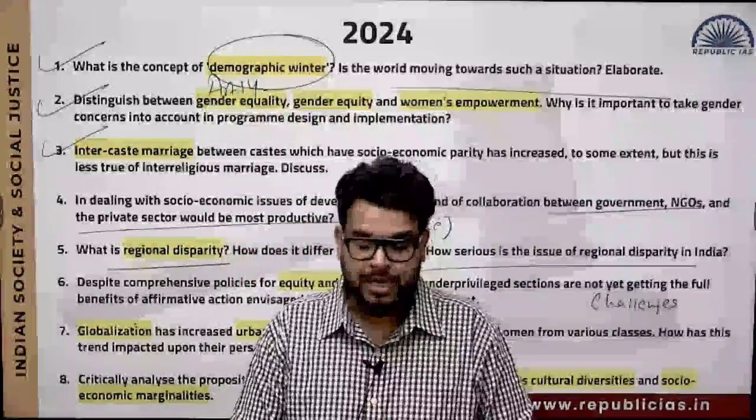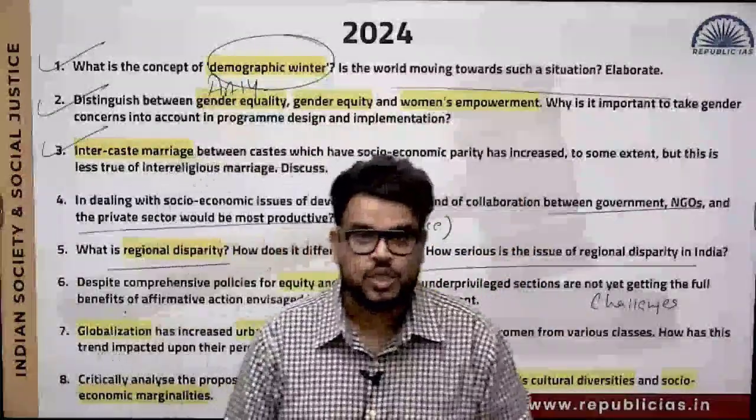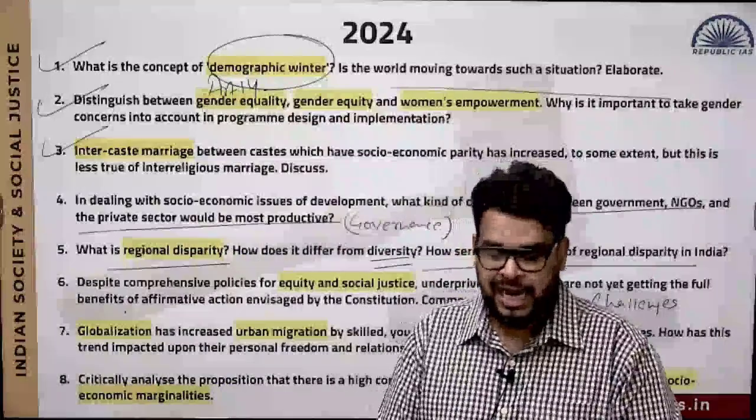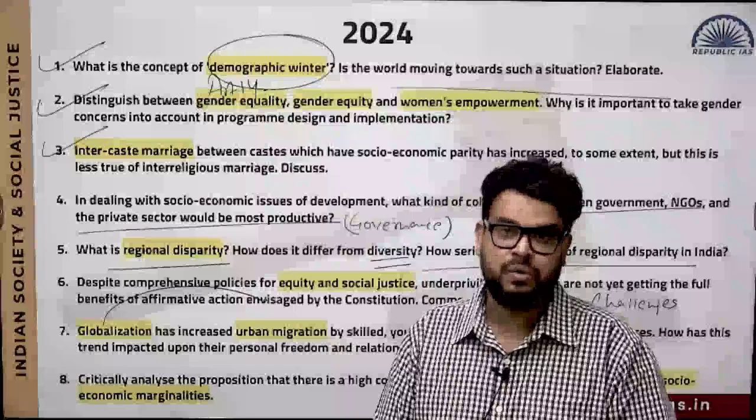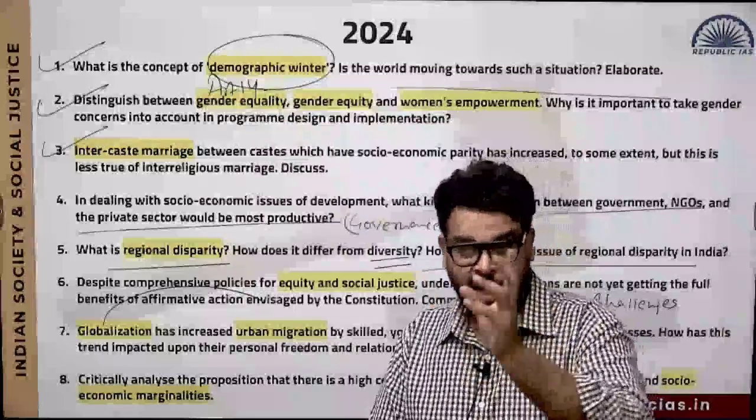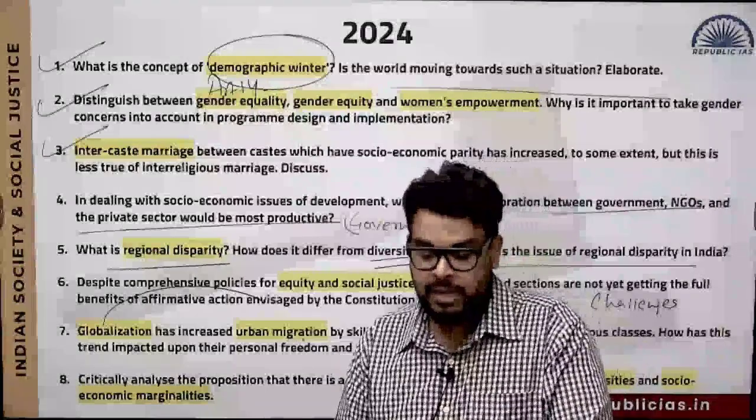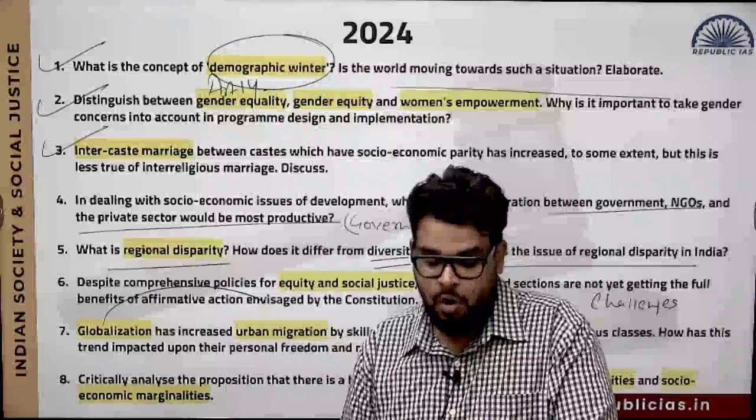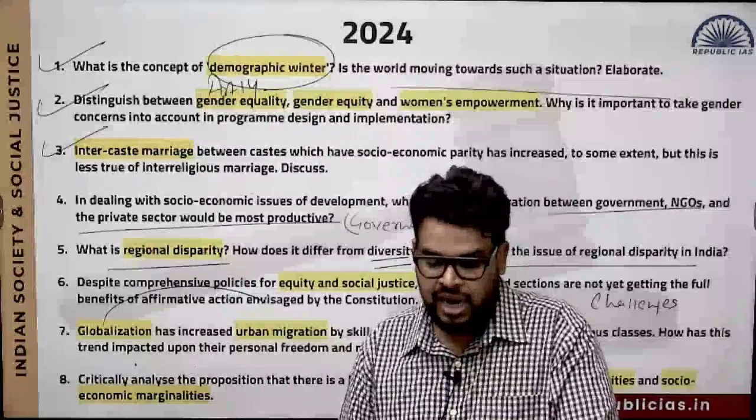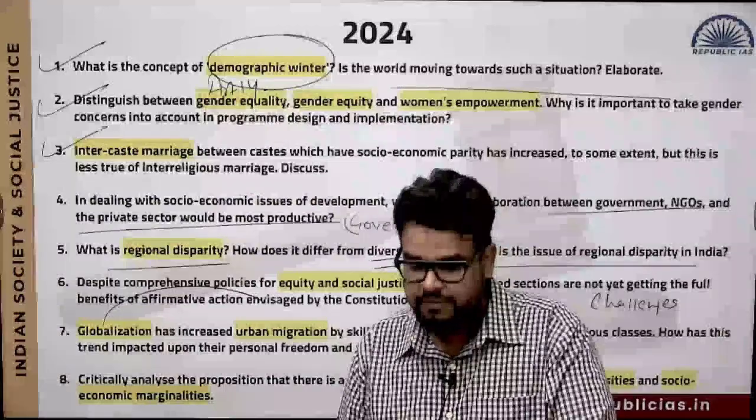Next is global. So now you see, first globalization was combined with technology. Now it has been clubbed with urban migration. We will try to understand what the influence of it is because of globalization. Globalization has increased urban migration by skilled young unmarried women from the various classes. How has this trend impacted upon their personal freedom and relationship with their family?